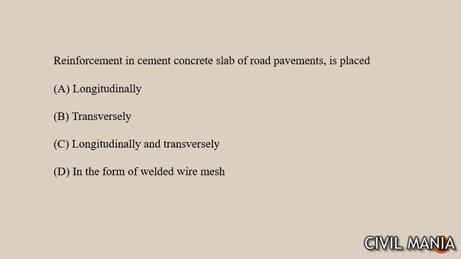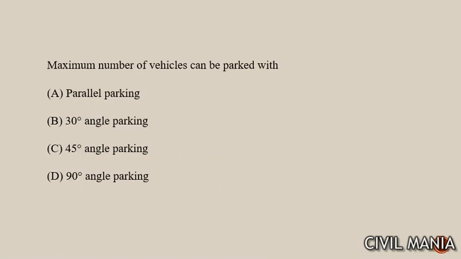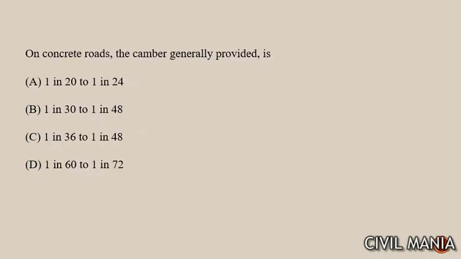Next, reinforcement in cement concrete slab of road pavement is placed in the form of welded wire mesh. Next question is maximum number of vehicles can be parked with 90-degree angle parking. Next question is on concrete road the camber generally provided is 1 in 60 to 1 in 72.